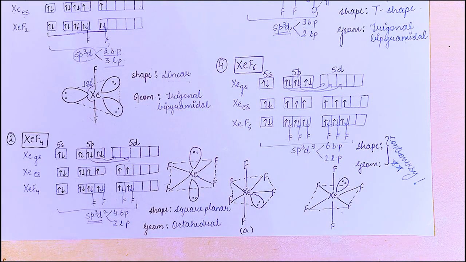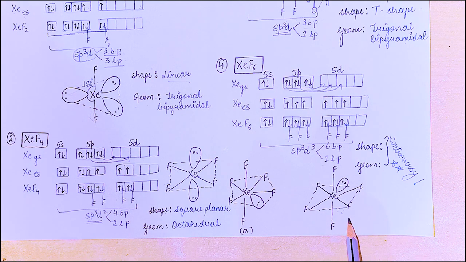Due to sp3d3 hybridization, the molecule should have a pentagonal bipyramidal structure, but it is slightly distorted on account of the presence of a lone pair of electrons at one position, as we have shown here. However, there has been controversy regarding its structure. It is preferably believed to have a distorted octahedral structure, in which all the 6 positions are occupied by fluorine atoms, and the lone pair is present at the center of one of the triangular faces, as you can see here, right?